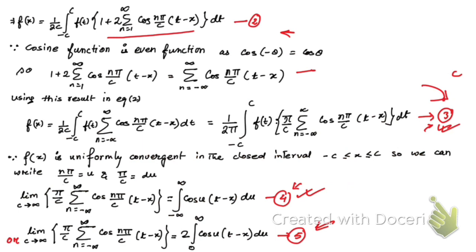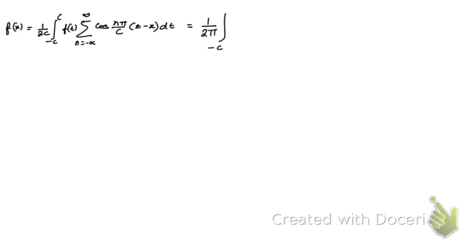So now let me copy equation number 3, equation number 4, and equation number 5, and go to a new slide. Okay, so these are the 3 equations. This is the third one, equation number 3.